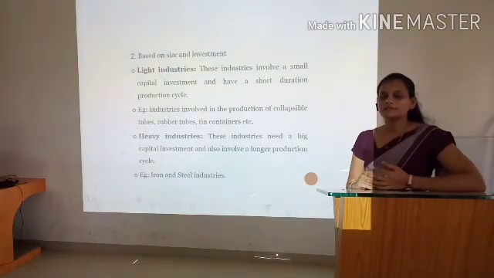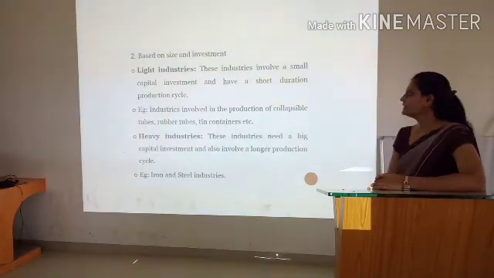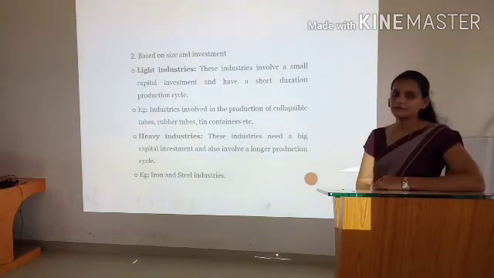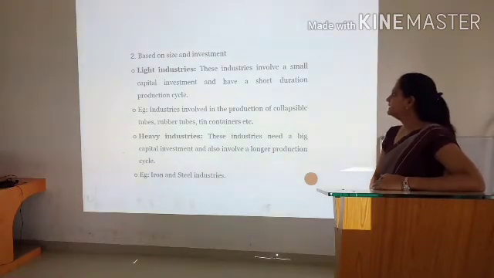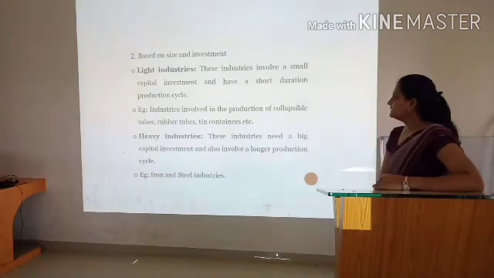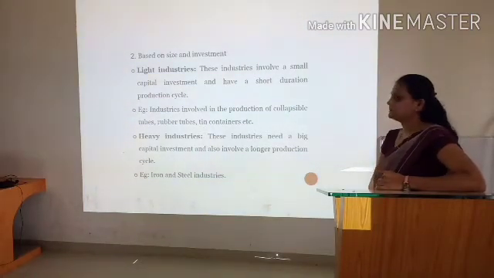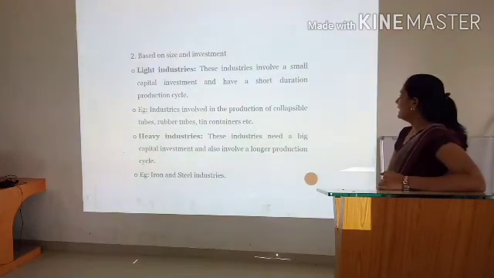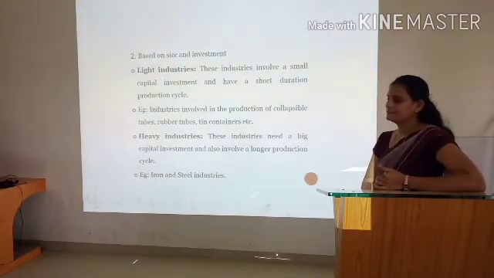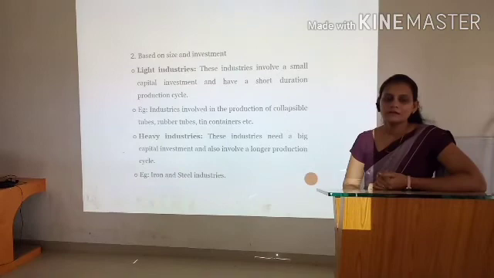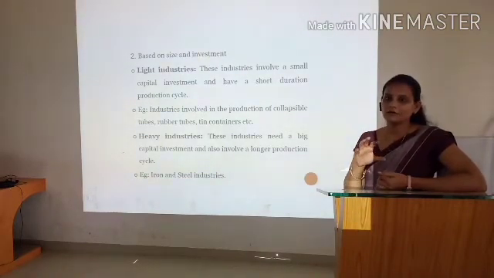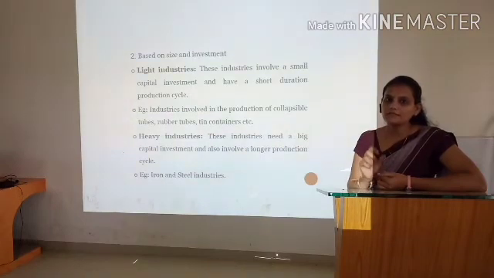The second basis of classification of industry is on the basis of size and investment. First, light industry. Light industry means industries which involve small capital investment and have a short duration cycle. Short duration cycle means that the production time of the goods they produce is minimized or very short.